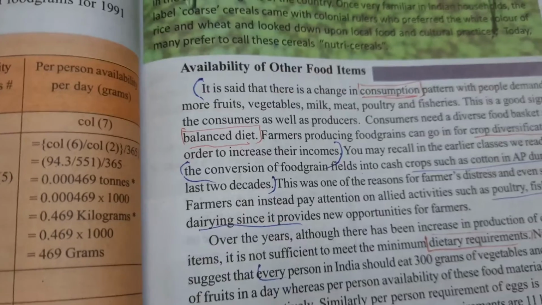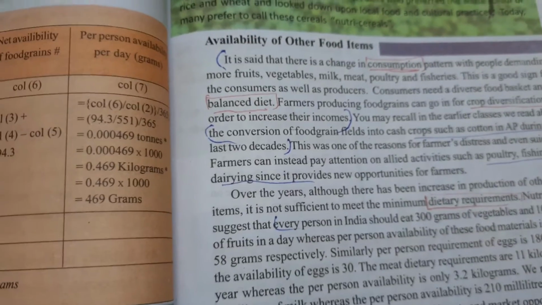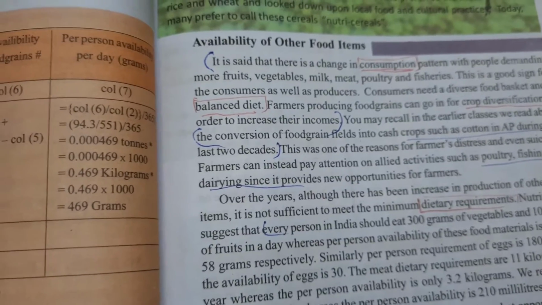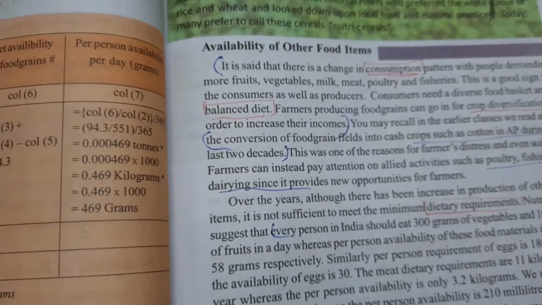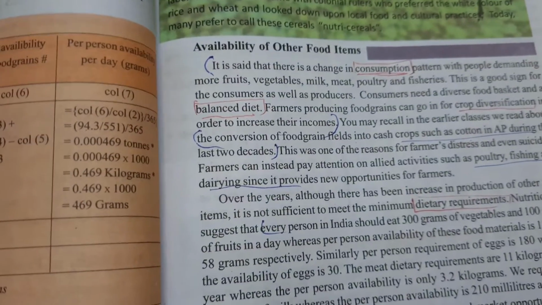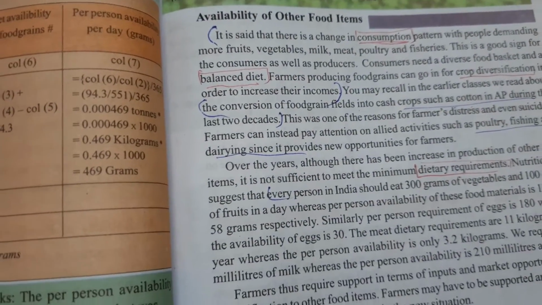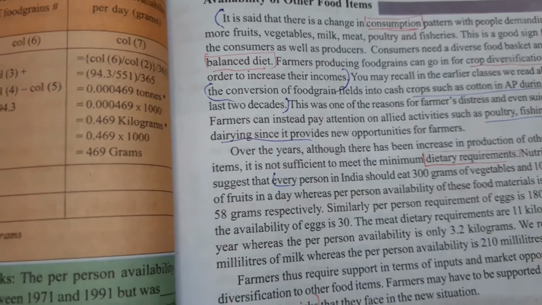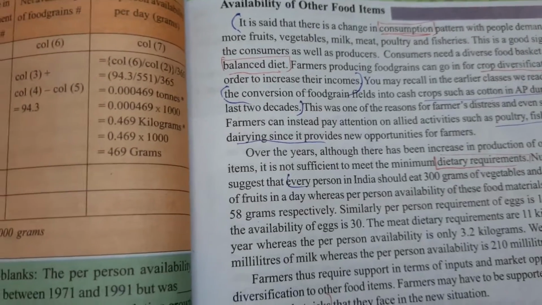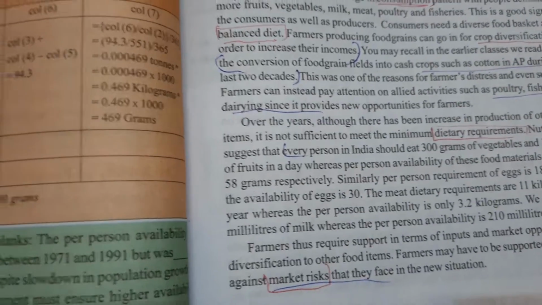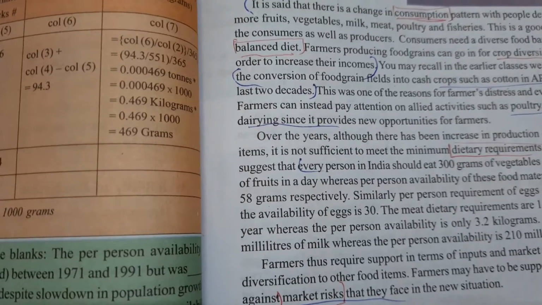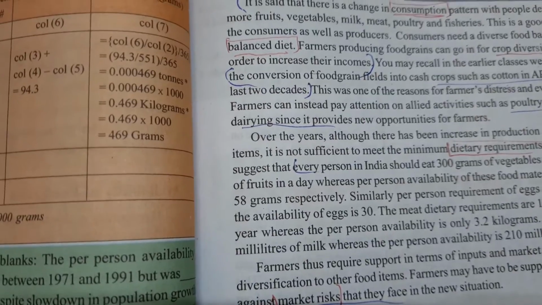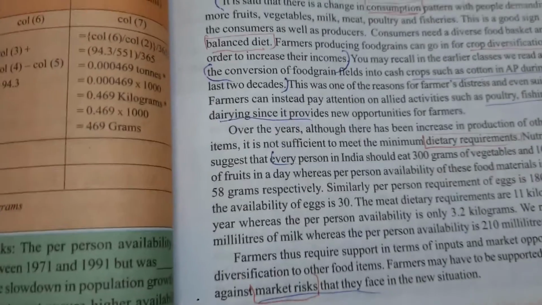Every person in India should eat 300 grams of vegetables and 100 grams of fruits in a day, whereas per person availability of these food materials is only 180 and 58 grams respectively. Similarly, per person requirement of egg is 180, whereas the availability of egg is only 30. The meat dietary requirement is 11 kilograms per year, whereas the per person availability is only 3.2 kilograms. We require 300 milliliters of milk, whereas per person availability is only 210 milliliters a day.